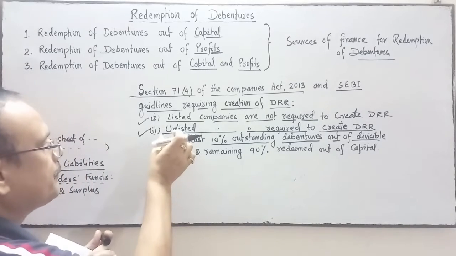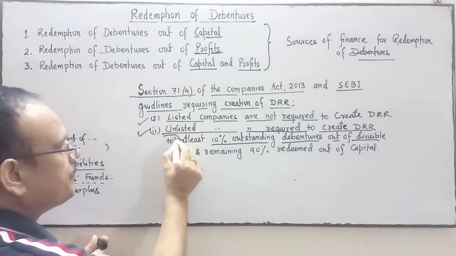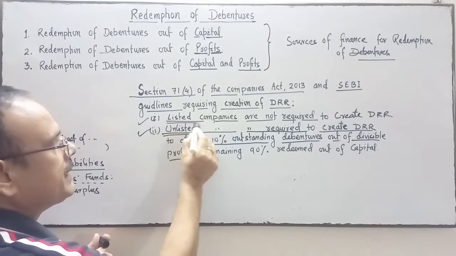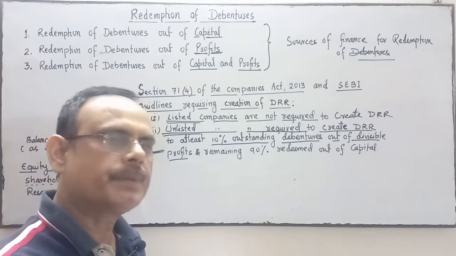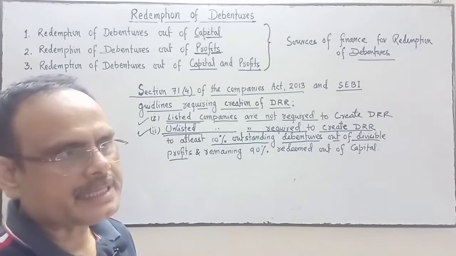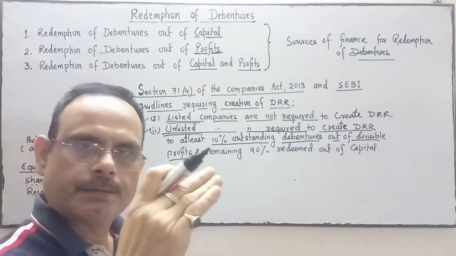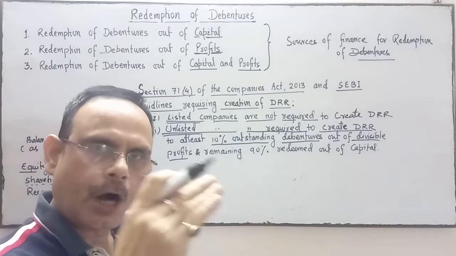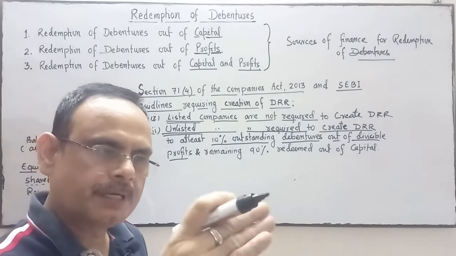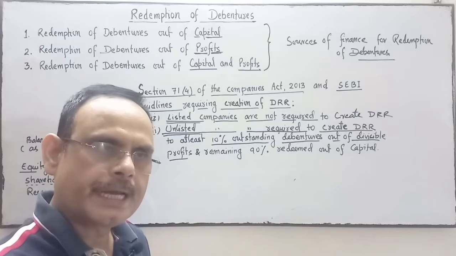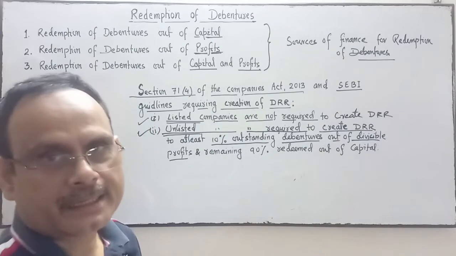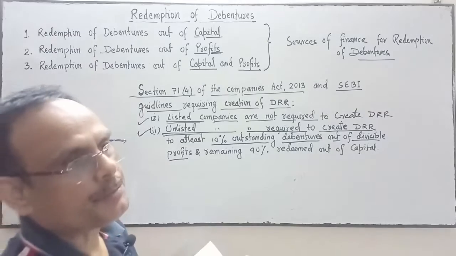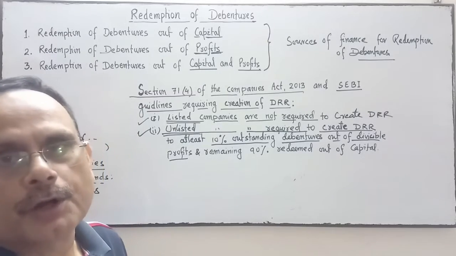So here this is for unlisted company. For listed company, they are not required to create DRR. For unlisted company, at least 10% of the debenture outstanding will be redeemed out of divisible profit by creating DRR, and the remaining 90% will be redeemed out of capital.